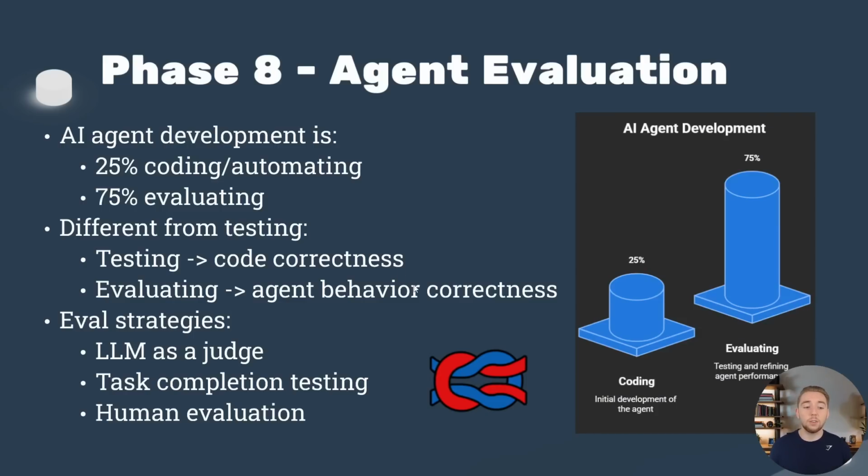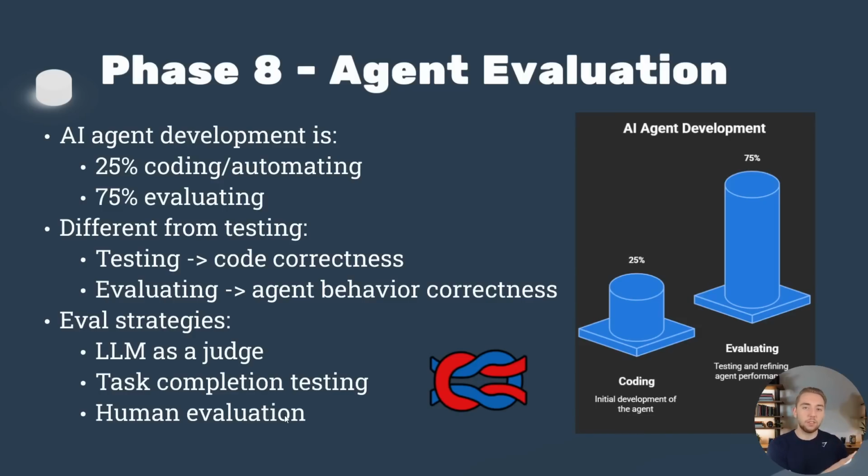And there are a lot of different ways to evaluate agents. We have the whole idea of LLM as a judge, like using another large language model to evaluate the output of our agent. We have task completion testing. This is more around tool calling, like did the agent invoke the tools necessary based on this request to do something like update a task in Asana or draft an email in Gmail, whatever that might be. And then plain and simple, we also have human evaluation, having people, like maybe these are our end users that fill out a survey after they use our platform, and just trying out our agents, seeing if the results are acceptable to them. And evaluating your agents is really what's going to take you far.